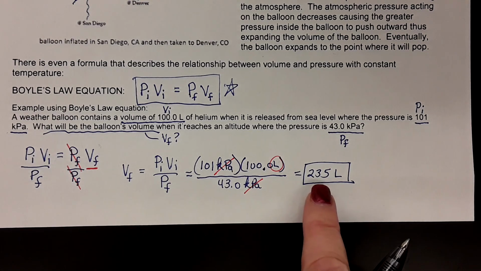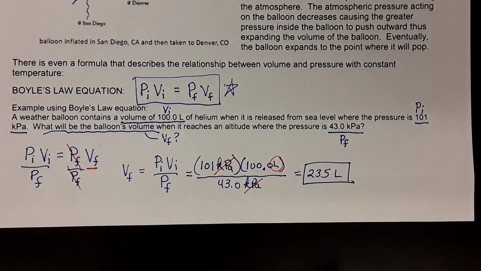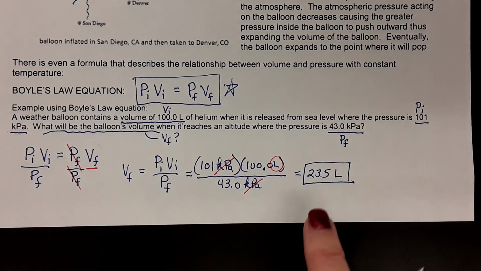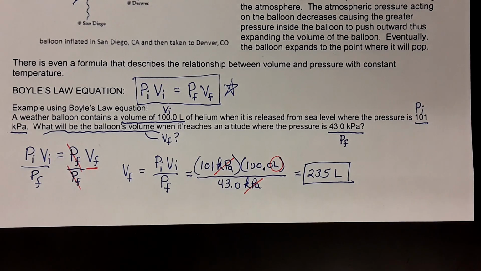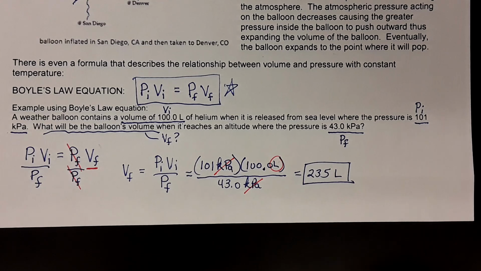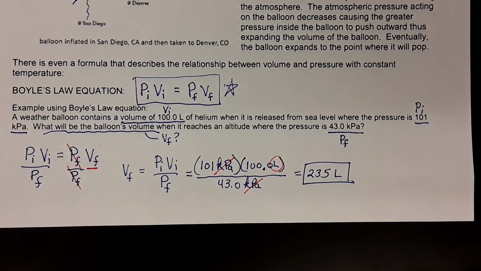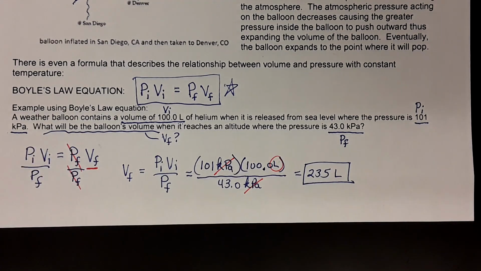That means it's going to be about 2.4 times bigger than it was before. It's really expanded. If the elastic can handle it, it'll be fine. But if it stretches the elastic too far, boom, it'll pop and fall.